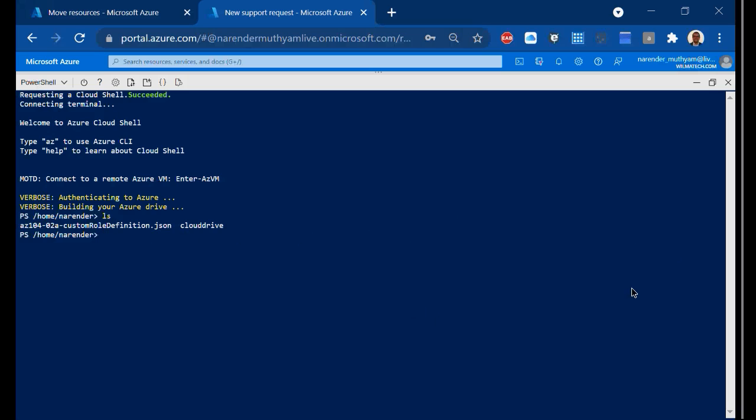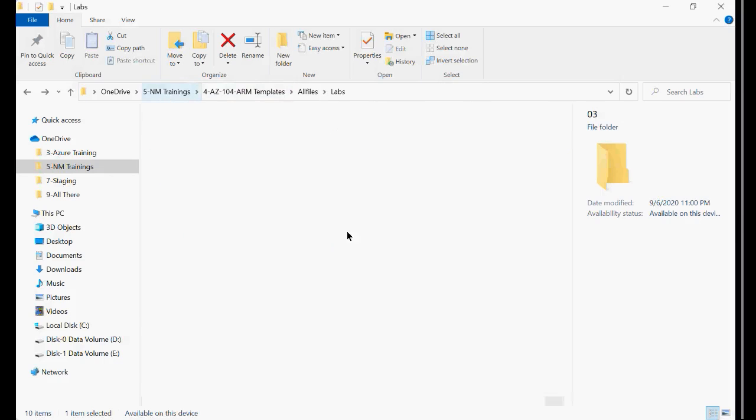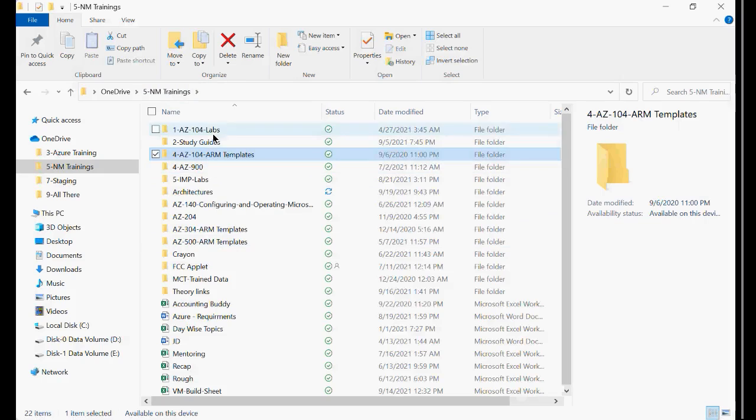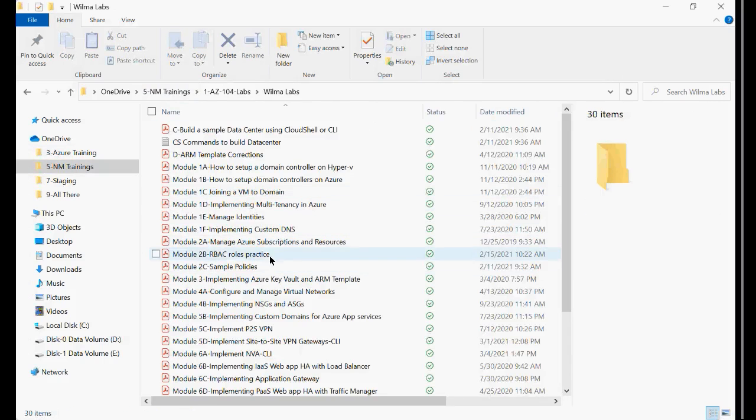So here what happens is, I don't know whether I have any labs here, but I have already uploaded the Microsoft Azure subscriptions and resources lab, and the RBAC role practice. Sample policies I think I didn't do.